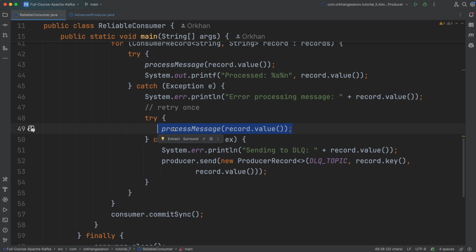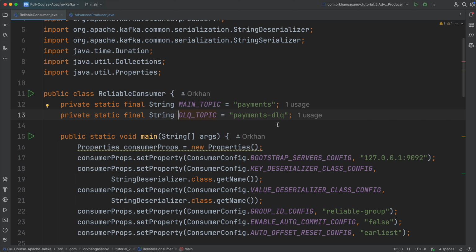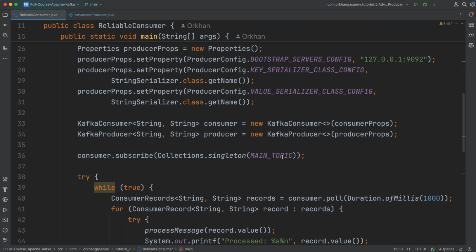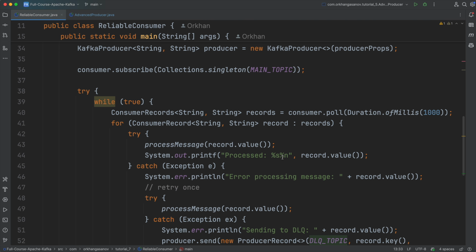If we couldn't succeed, let's say that the first time there was some issue with our consumer and we try to process one more time, and if on the second time it also fails, what we do is we send that message to a special topic. We usually call it dead letter Q, or a dead letter topic. We are sending to the dead letter Q for further analysis, right?